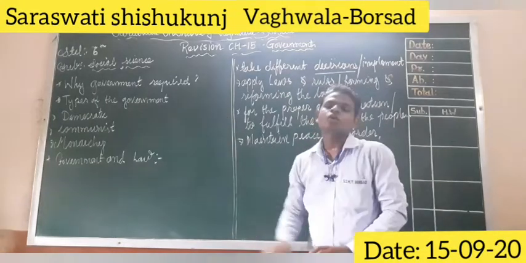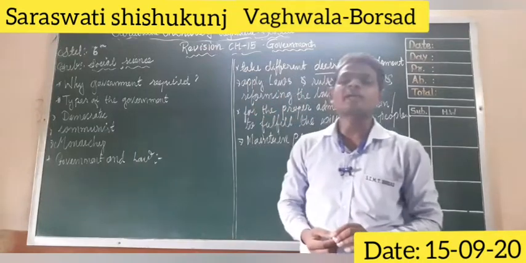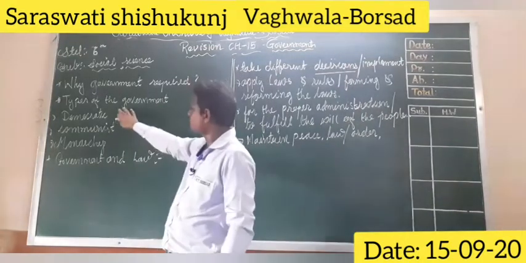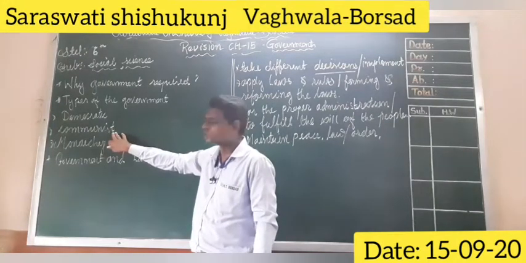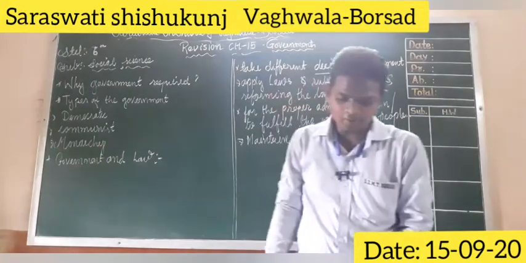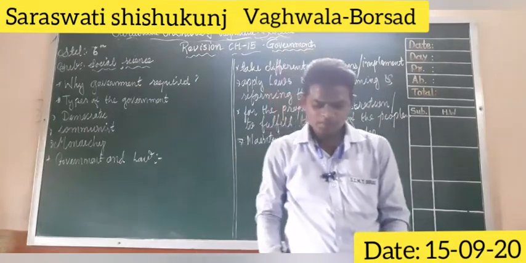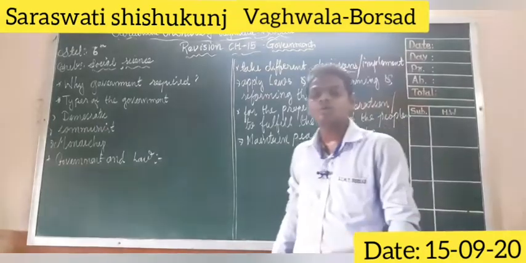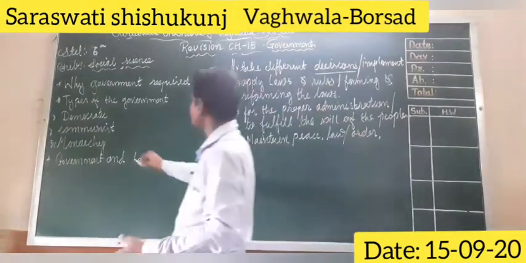The next topic is what types of government there are. There are mainly three types of government. The first one is democracy, the democratic government, then the communist government, and the third one is monarchy. That we are going to discuss in this lecture. First we are going to discuss the democratic government, or democracy. What does democracy mean?